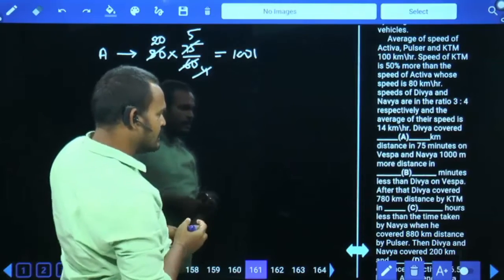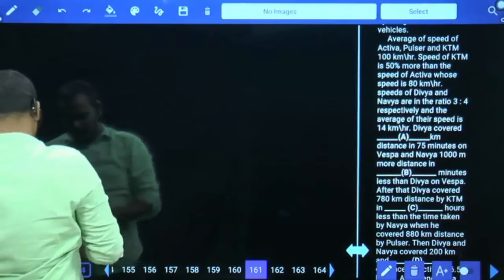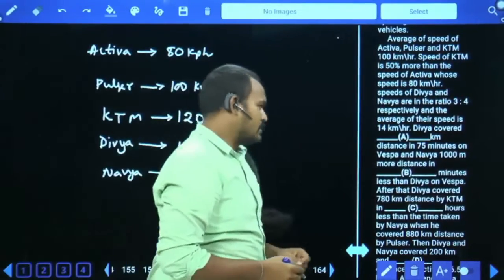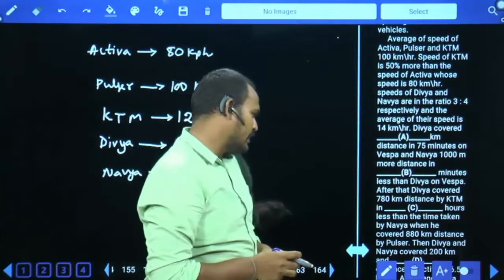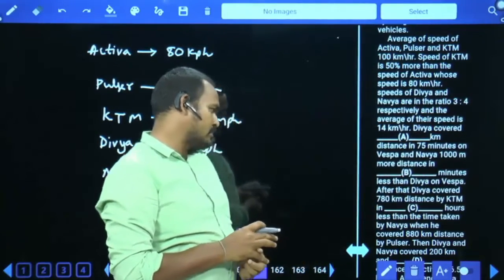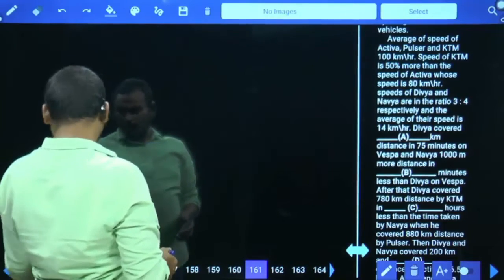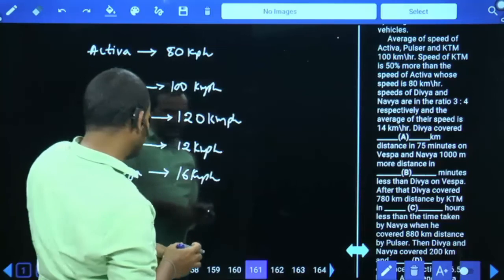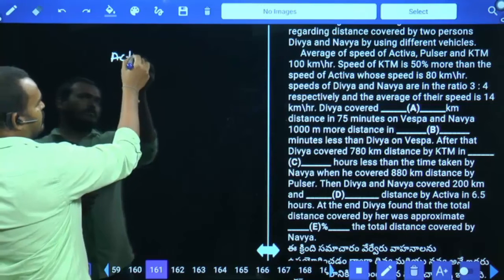Divya covered 100 kilometers distance in 75 minutes. First, Divya covered dash kilometers distance in 75 minutes on Vespa, and Navya 1000 meters more distance in dash minutes less than the Divya on Vespa. After that, Divya covered 780 kilometers distance by KTM. First, what is the Divya speed? 12 kilometers per hour. How many minutes are taken? 75 minutes. Okay.